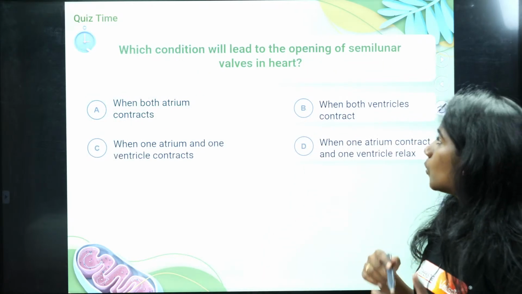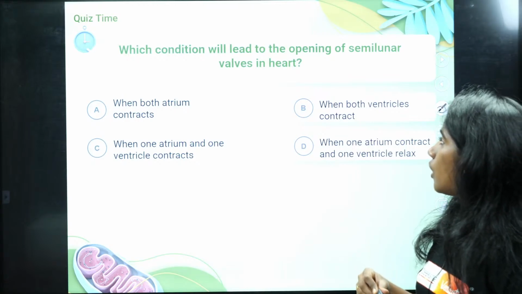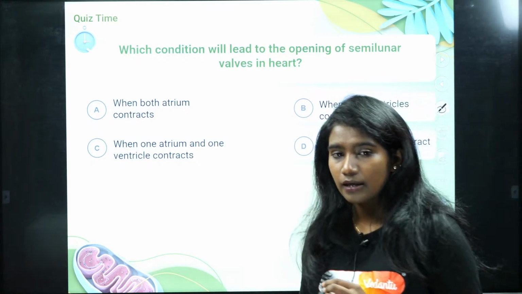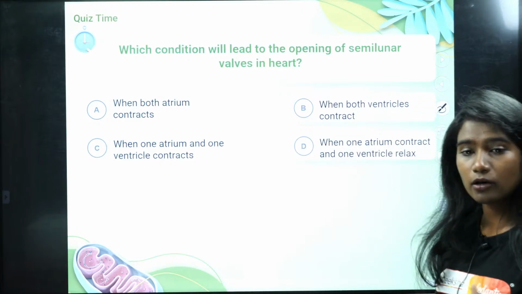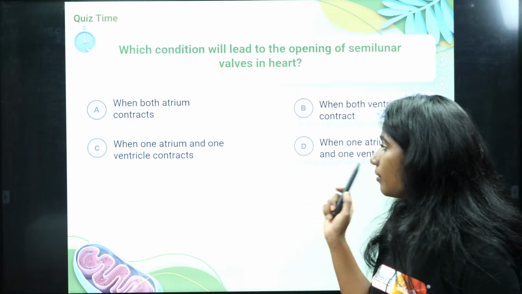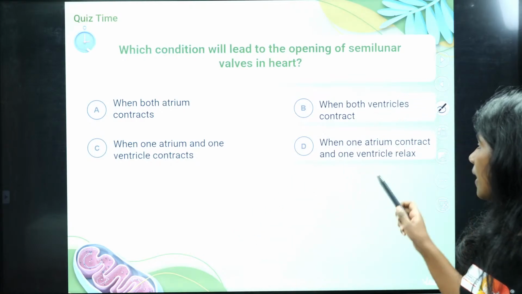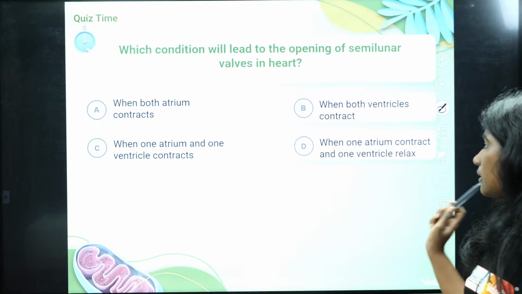Fine. Next, which condition will lead to the opening of the semilunar valve in the heart? Is it when both atria contract, or when both ventricles contract, or when one atrium and one ventricle contract, or when one atrium contracts and one ventricle relaxes?